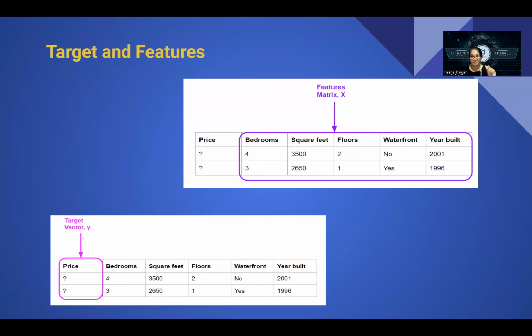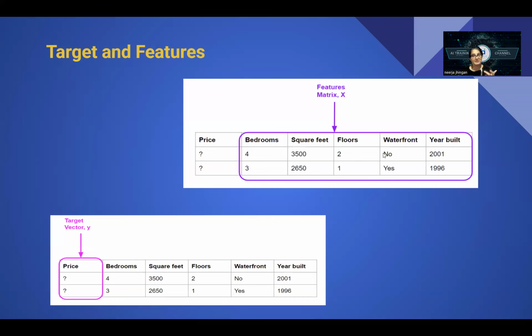Why? Because the price of the house is dependent on the number of bedrooms, area of the house, how many floors it has, waterfront, its age, right? So the target depends on the independent variables. What are the independent variables? These ones, features, X.